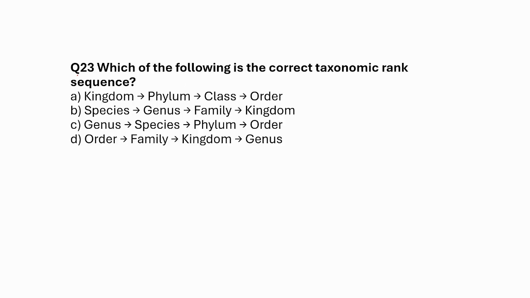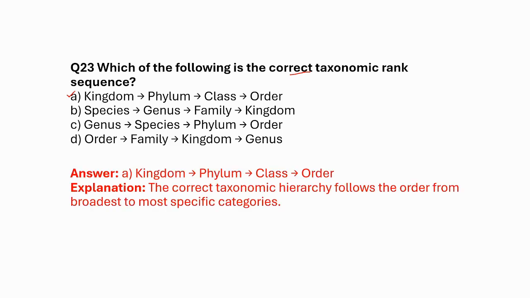Which of the following is the correct taxonomic rank sequence? Kingdom, phylum, class, order, and so on, in the different options. So the correct answer is A. The full taxonomic sequence is kingdom, phylum, class, order, family, genus, species.